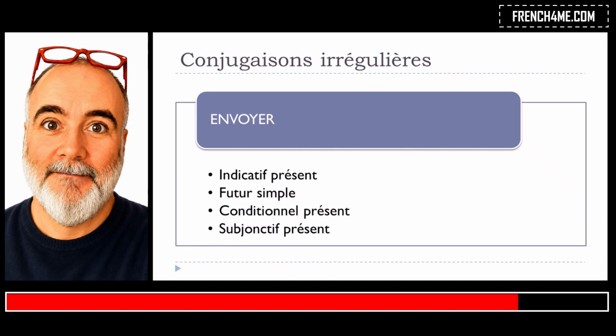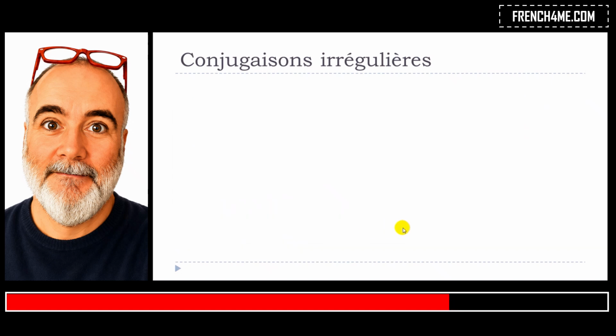And so we'll see in this video that when we're talking about these verbs, this subgroup of verbs that normally should be regular, well, they will be irregular, and it will only affect l'indicatif présent, le futur simple, le conditionnel présent, and then le subjonctif présent. Okay, so we'll see the conjugation together.